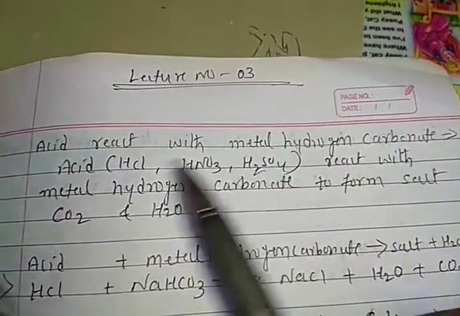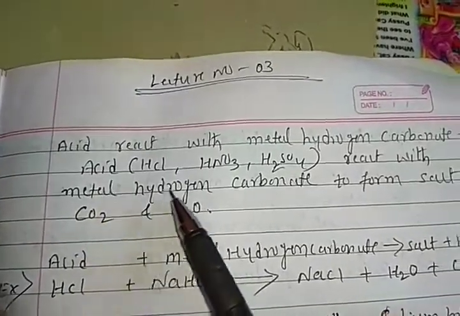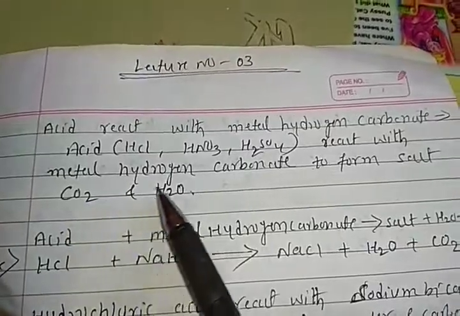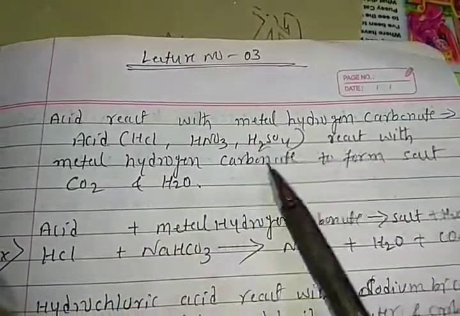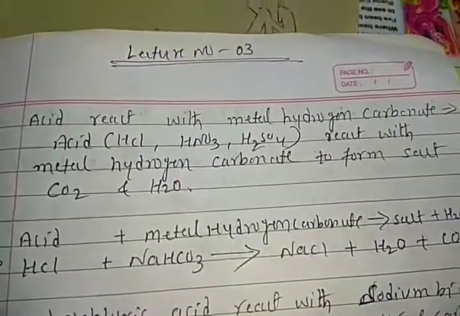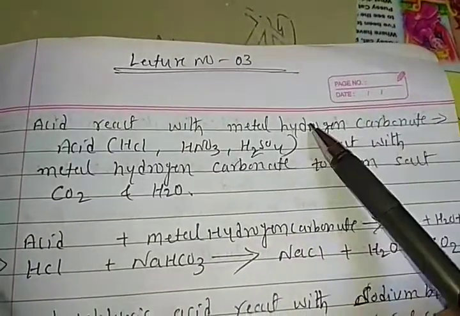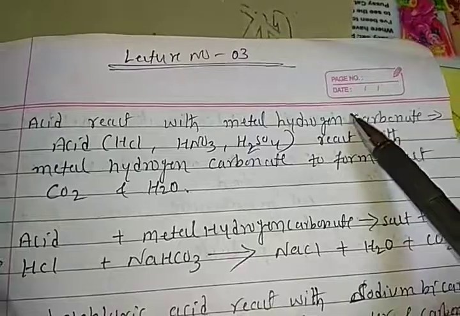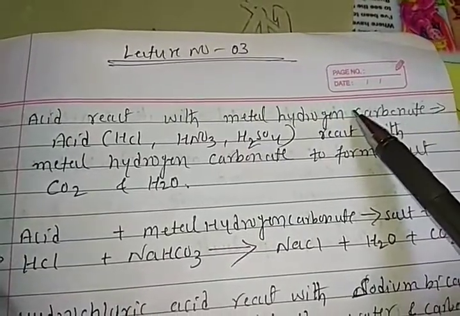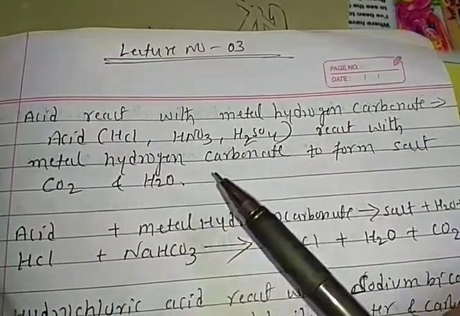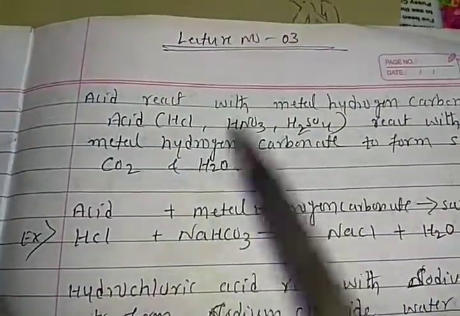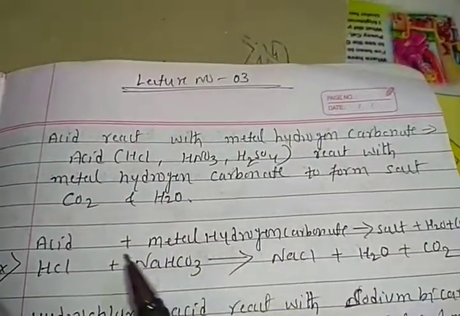They react with metal hydrogen carbonate to form salt, carbon dioxide and water. Students, metal hydrogen carbonate forms similar products to metal carbonate, which we discussed in the last class, to form the salt, carbon dioxide and water. Right, students? So let's see the equations.